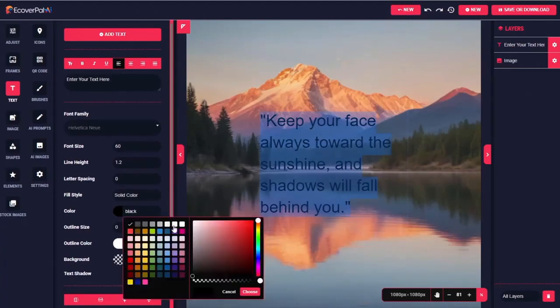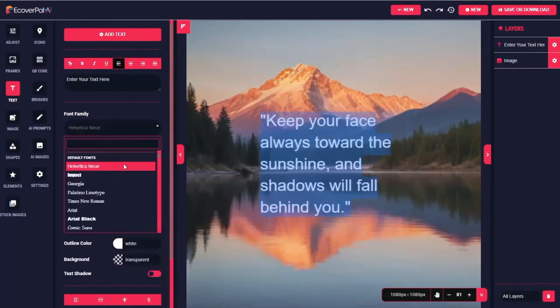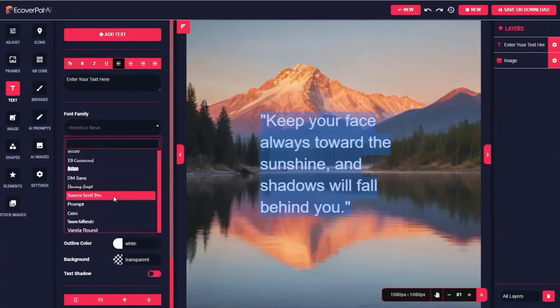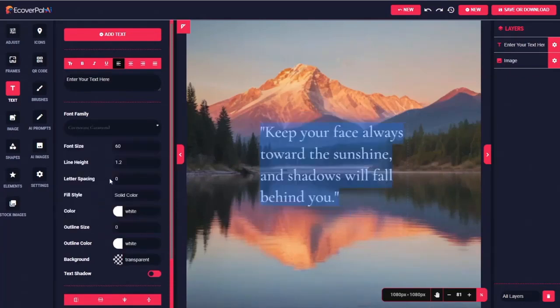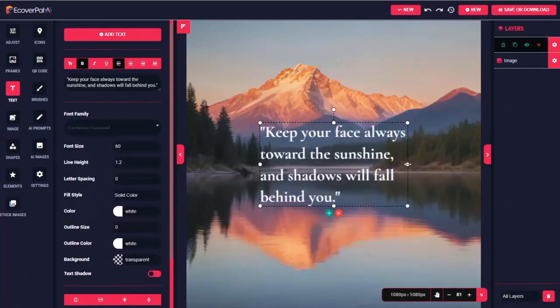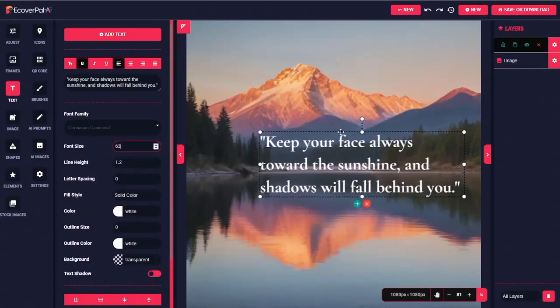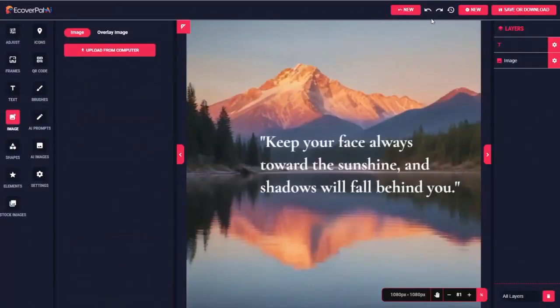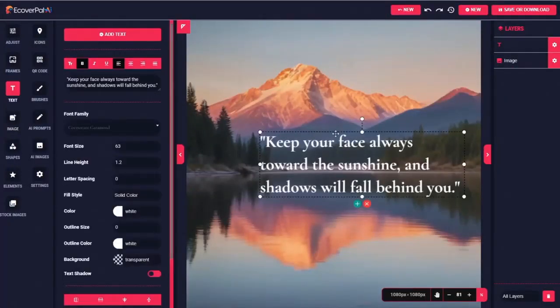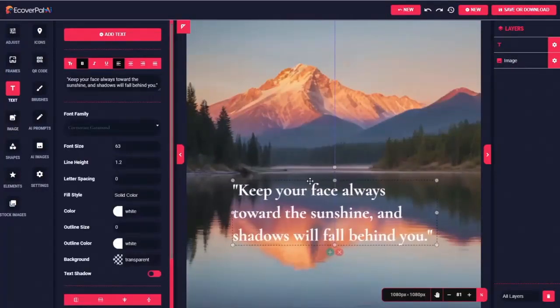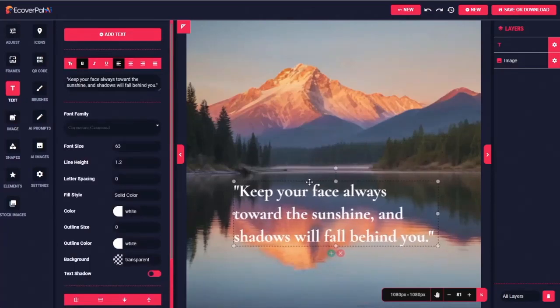I'm going to change the font to white. I'm going to change the font family to something a little more classy looking. How about Cormorant Garamond? We'll make it bold. We'll kind of resize that a little bit. Make it a little bigger. Oops. You can always hit the undo button if you do something you don't like. Move this down here sort of in the reflection in the water.